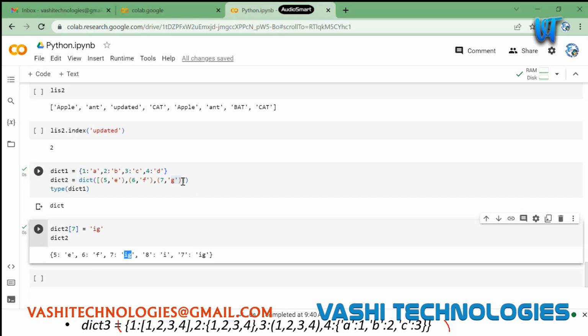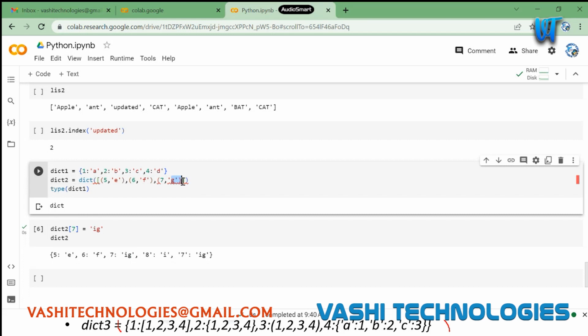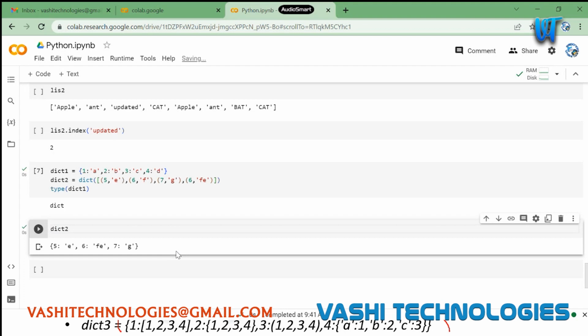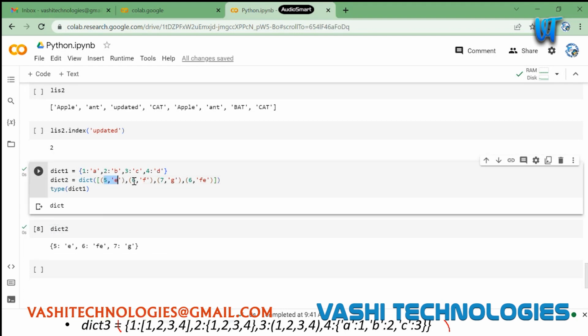Okay. And if I am giving any duplicates here, like let's say I have 7G and I'm giving one more key with 6 and I'm giving some FE here. Okay. If I try accessing it now, you can see that even though we have assigned 6 as the first thing, this will be overwritten by the latest assignment. It won't consider duplicates in this case. Okay.